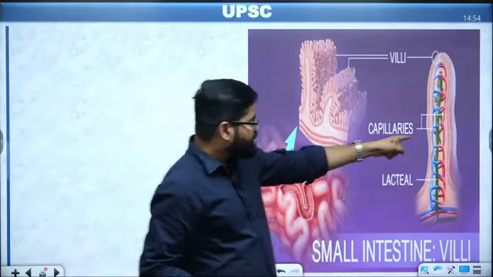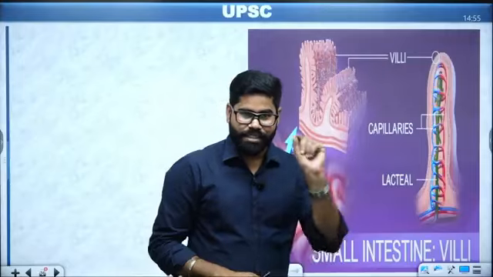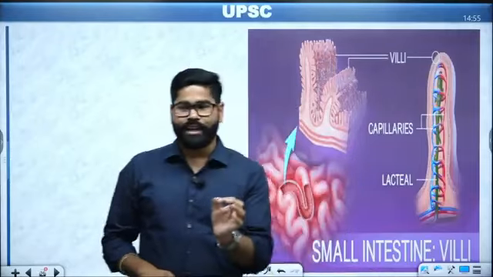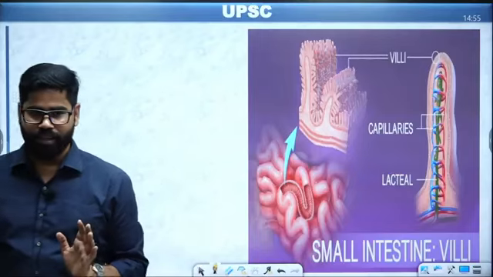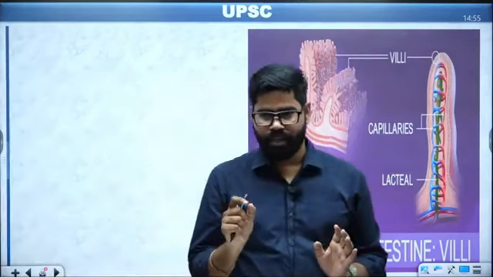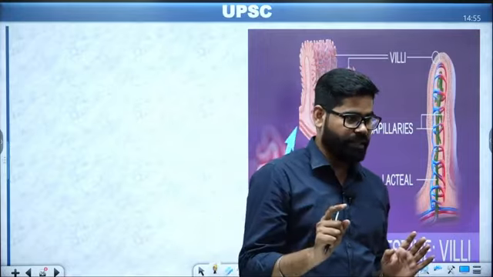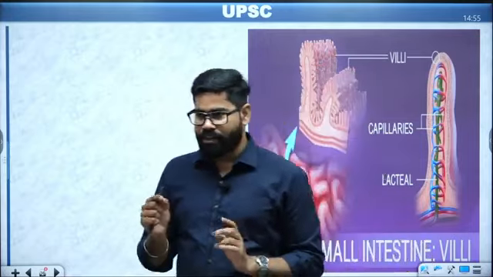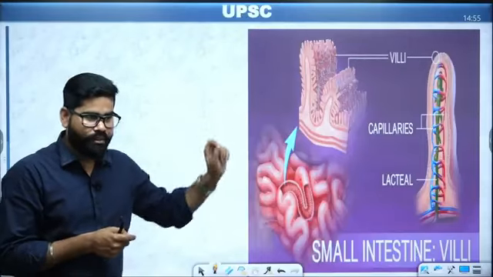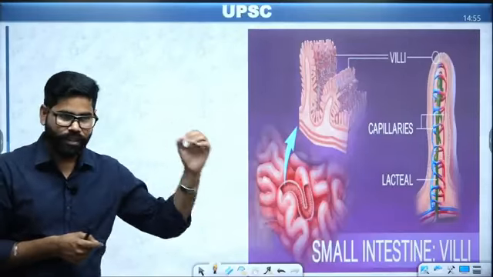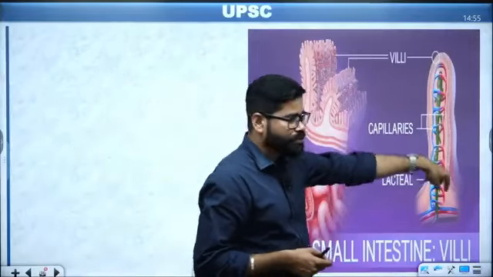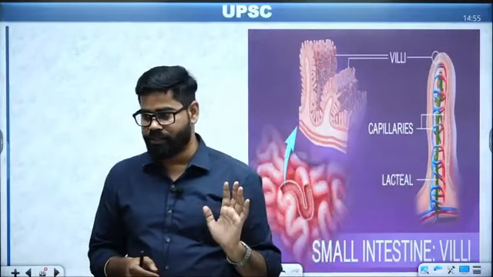And if you see one single villus, just see inside that villus, there is the presence of blood capillaries. Blood capillaries are everywhere, from the skin to the core, even to the bone marrow. So here we have the villi, and inside the villi we have the capillaries.